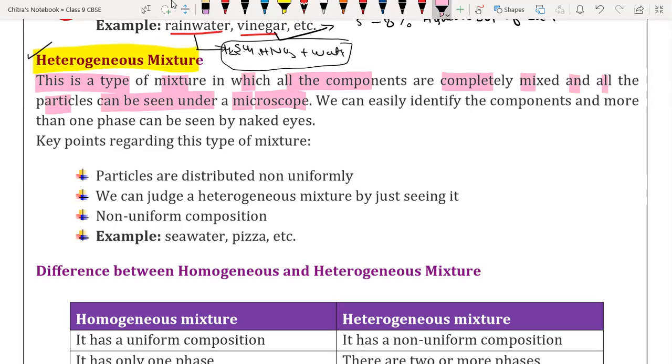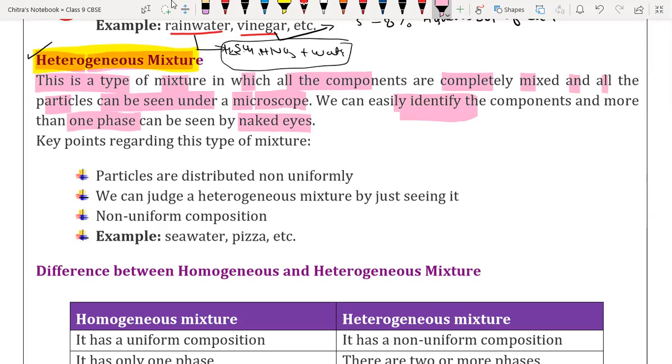We can easily identify the components of a heterogeneous mixture. It has more than one phase, meaning particles are present in more than one phase, maybe two phases or three phases, depending on the number of substances we are using. And it can be seen by naked eye; without a microscope we can observe them. Such mixtures are called heterogeneous mixtures.